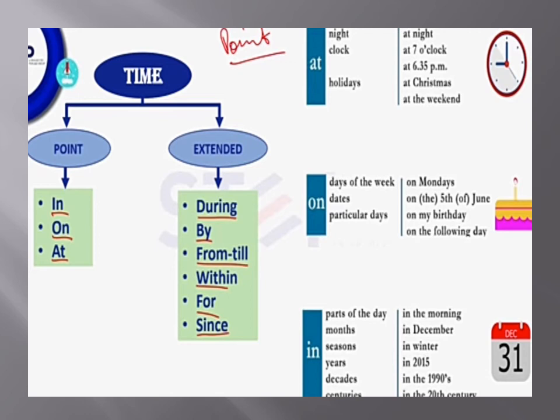And the last one, the preposition in. The preposition in can be used for parts of a day. For example, I take breakfast in the morning, I get up early in the morning. He takes tea in the morning. He will come in December. I will spend my whole time with my family in winter. For example, decades, years and centuries, we also use the preposition in.